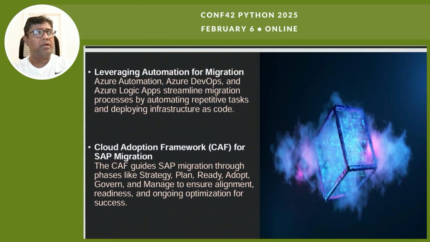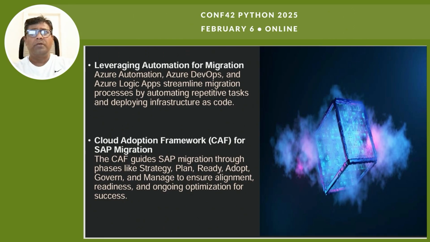Let's talk about leveraging automation for migration. Automation is a key part of cloud migration. Azure Automation helps streamline the migration process by automating tasks like deployment and patch management.